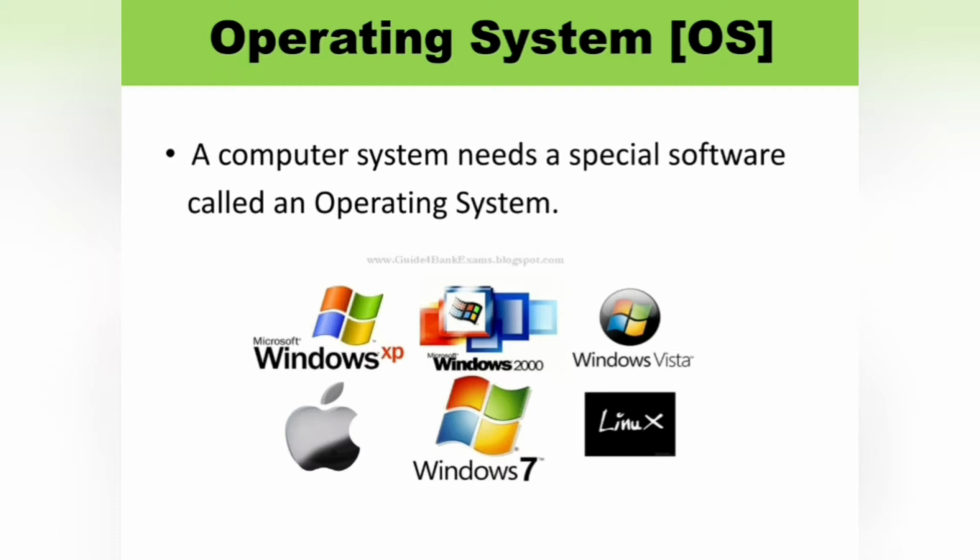There are various types of operating systems such as Windows, Linux, Unix, etc. Here I gave some examples of operating systems: Windows XP, Windows 2000, Windows Vista, Apple, Windows 7, Linux. These are all examples of operating systems.